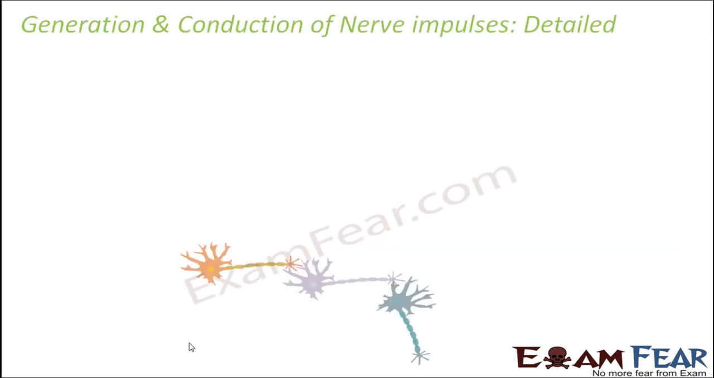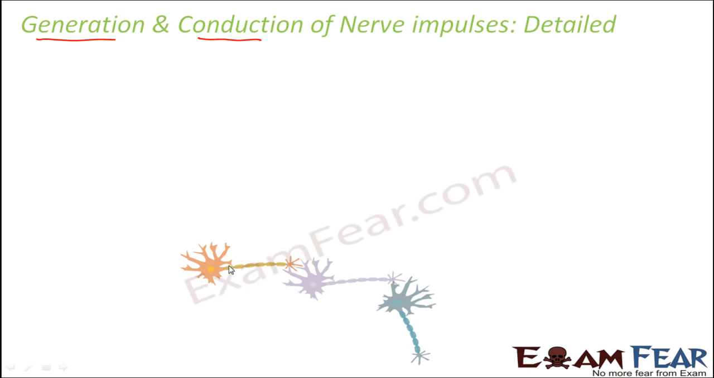So now we will talk about the detailed process of generation and conduction of nerve impulse. When I say generation of nerve impulse, we will see how the nerve impulse gets generated. When a stimulus is received by a dendrite, how is an electric impulse generated? That is one thing that we will see here. The next thing we will see is how that electric impulse is conducted from the dendrite to the axon endings of a neuron. So how it is conducted or transmitted within one neuron, that we will see in conduction of nerve impulse.